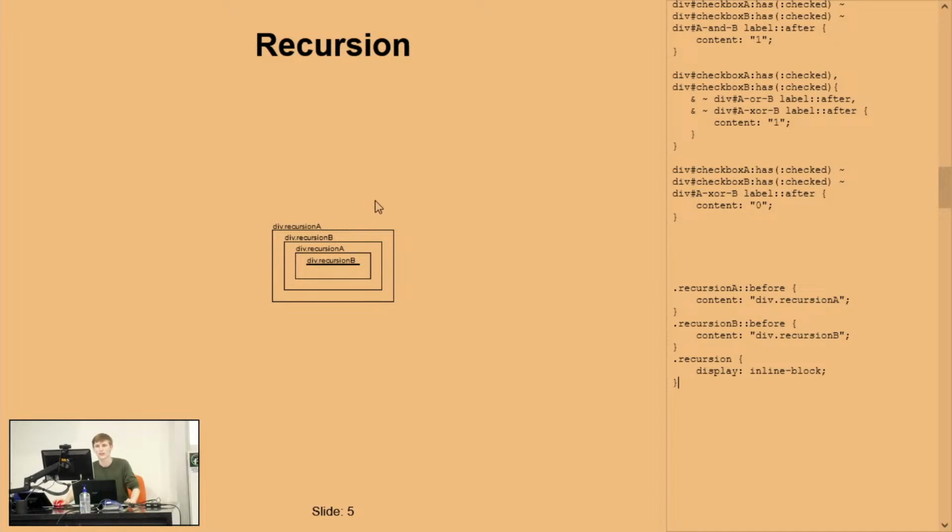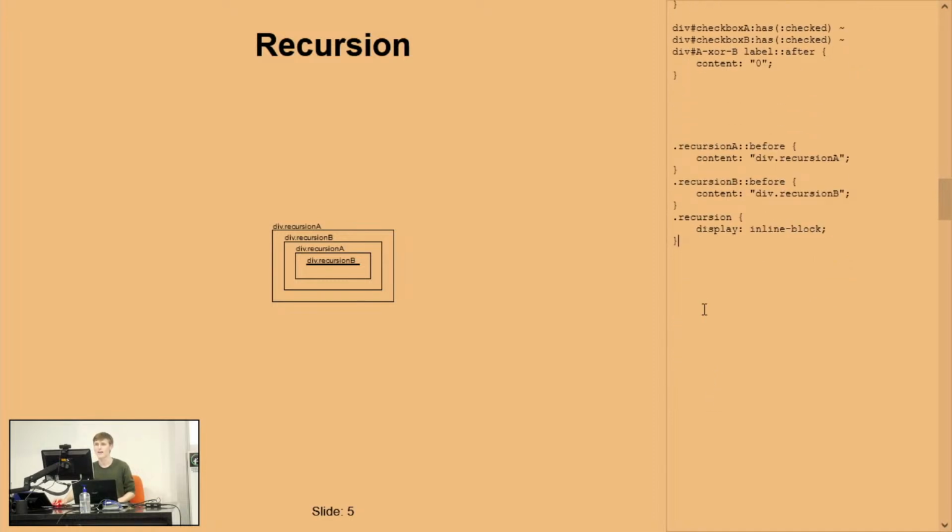Now, here's the trick. We're going to set a counter, or, well, technically, in this case, a variable on each of these divs. So, first, I'm going to set the base case. So if the slide has a recursion block, we're then going to set the base case. So I is going to be our recursive variable, and we'll set it to be 0 to begin with. We then want to, just to make things look a little bit nicer, add a recursion label after, and we'll just print out